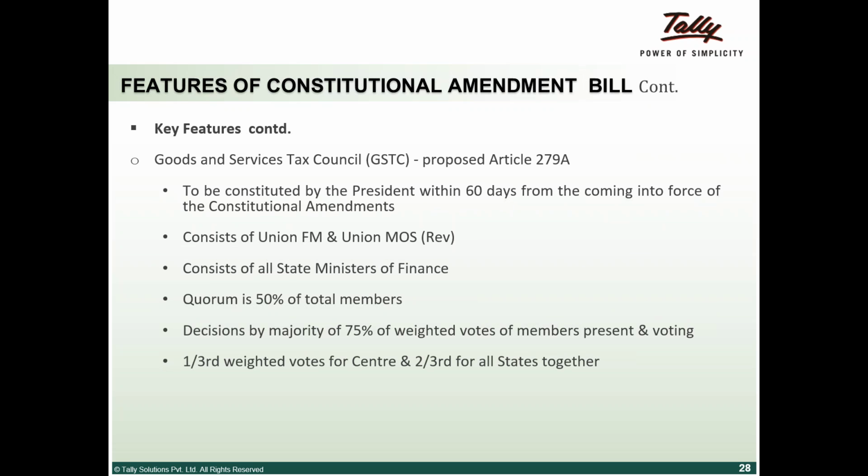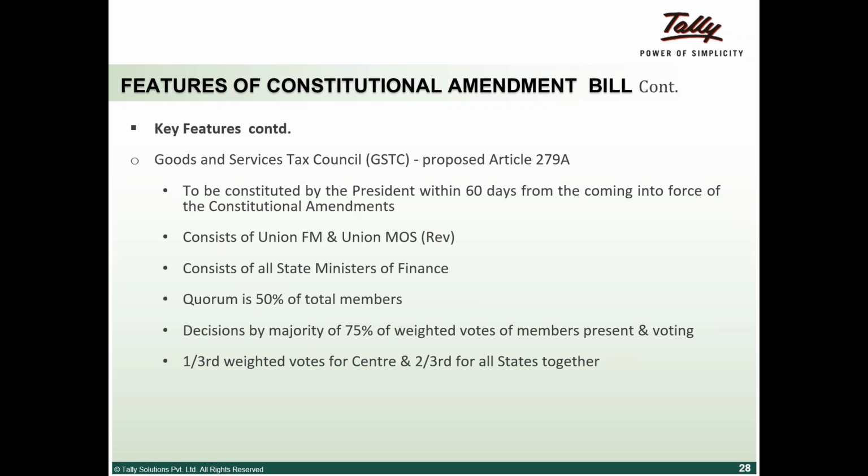Basically, it also provides that a GST Council will be formed, which is pretty much the empowered committee we've been talking about. It will consist of the ministers of the states, the Union Finance Minister, and the Minister of State for Revenue. These are the people who will form the quorum.